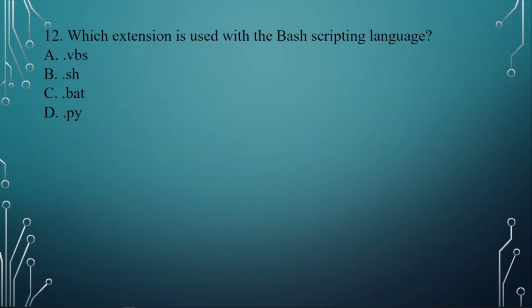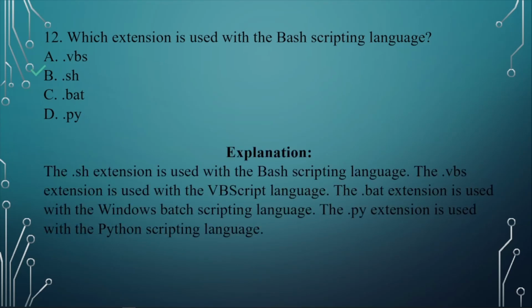Question number 12. Which extension is used with the Bash scripting language? A. .vbs, B. .sh, C. .bat, D. .py. The answer here is B. .sh. So the .sh extension is used with the Bash scripting language.